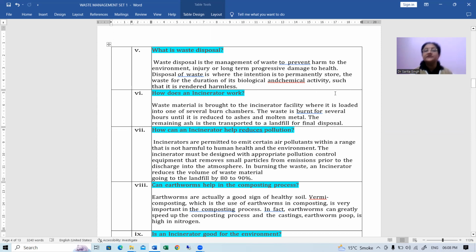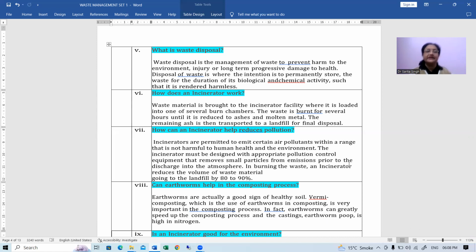The waste is burned for several hours until it is reduced to ashes and molten metal, and the remaining ash is then transported to a landfill for final disposal. So a lot of waste is there, and within a few minutes that changes into a very small quantity of it. So this is how it helps us in disposing of the waste, and especially what type of waste?